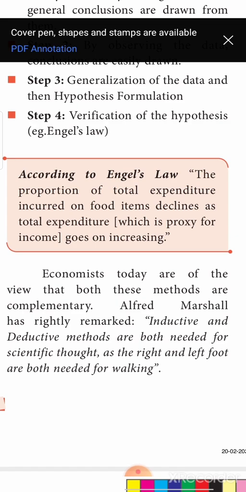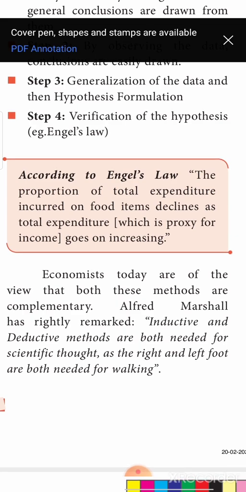That is, compare positive economics and normative economics. So, 4 answers I want you to write.